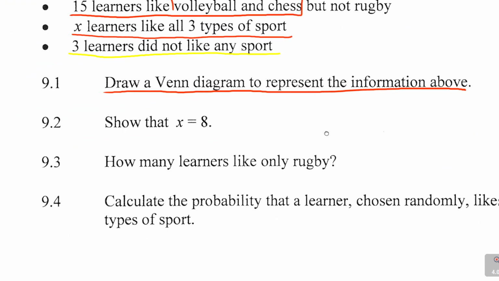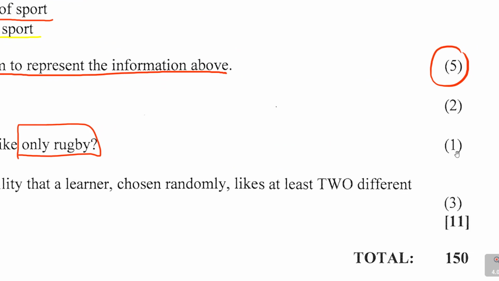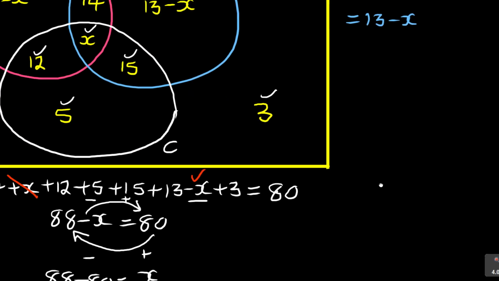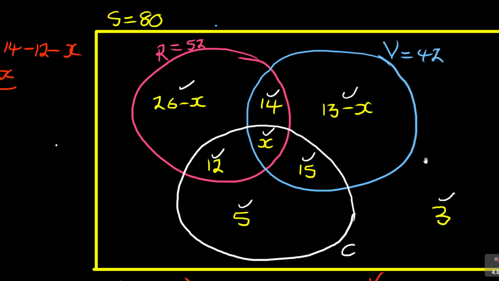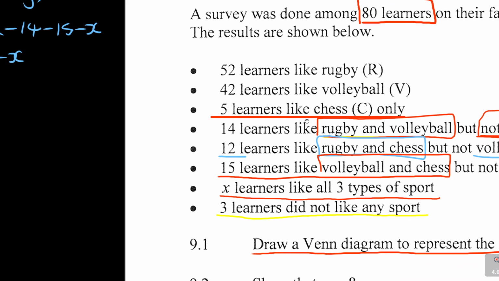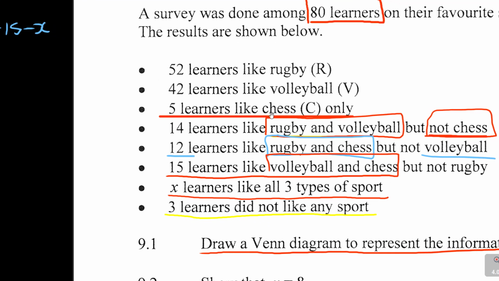And then the next one says, how many learners like only rugby? Now there is the part, only. How many learners like rugby only? How many marks? It's 1 mark. So you come back to our diagram and we ask ourselves, which one is involved rugby only? But it was there, I think, in the question they said. Let's look at this. Okay, there was not there.